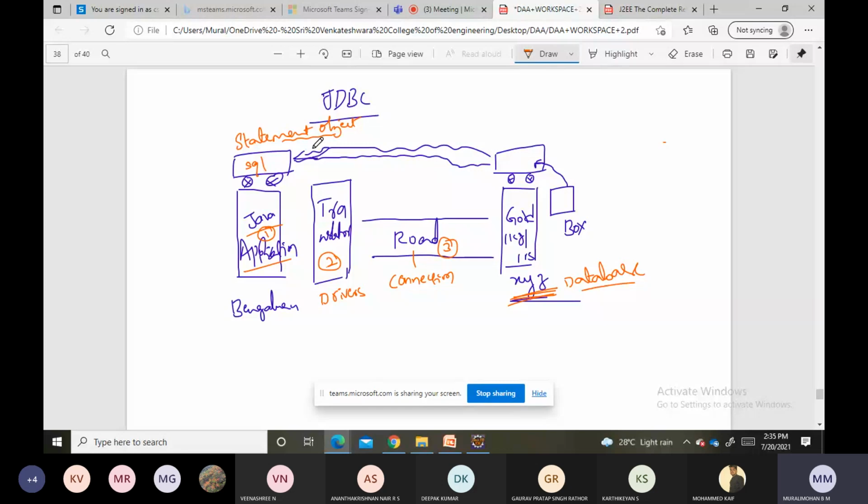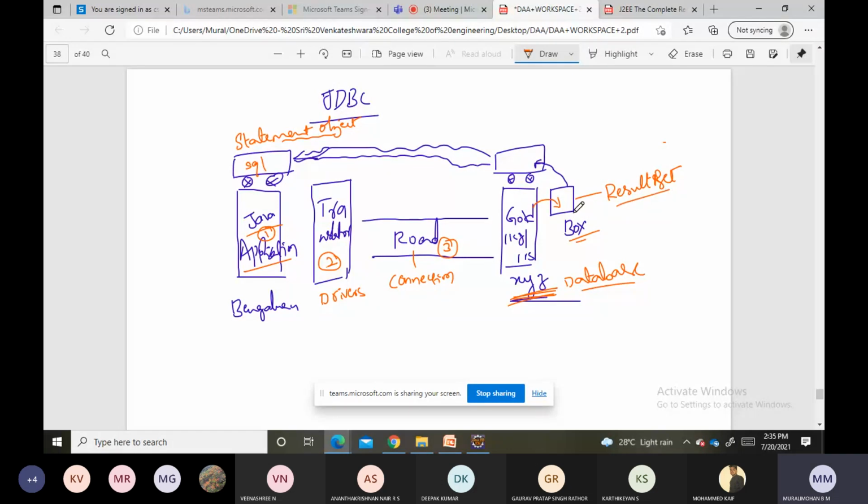Now, sir, you told that there is one box here. This box we will call a result set. Once the query reaches the database, that query will be executed, and the results we get will be placed inside this box. The box is the result set.